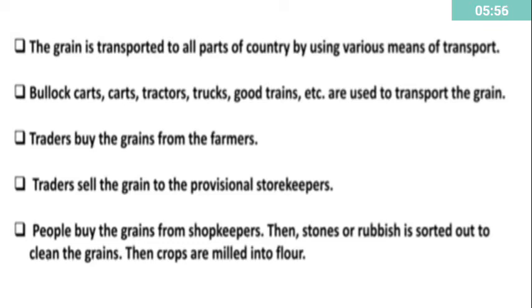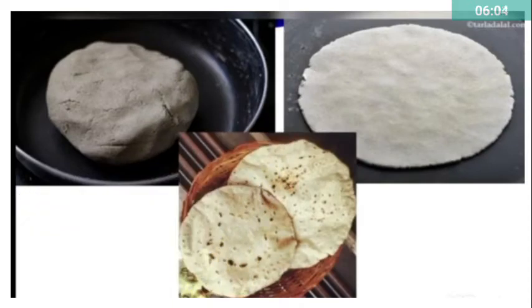Then stones or rubbish is sorted out to clean the grains. Then crops are milled into flour. Then, while cooking, the flour is kneaded into lumps. The lumps are then flattened into a bhakri and then roasted. We spend on fuel too. As like this, today we have learned the story of the bhakri.